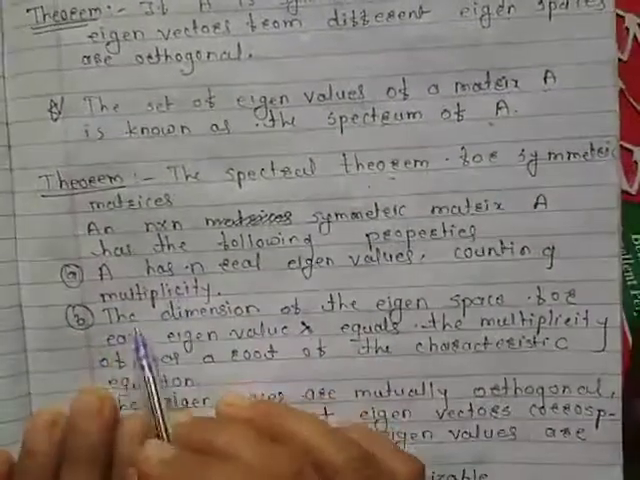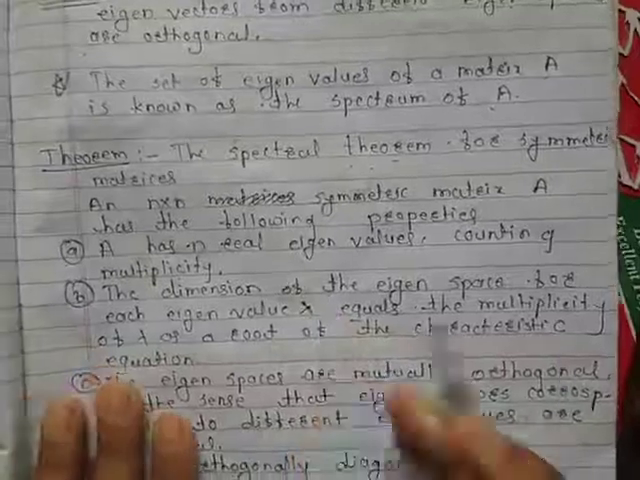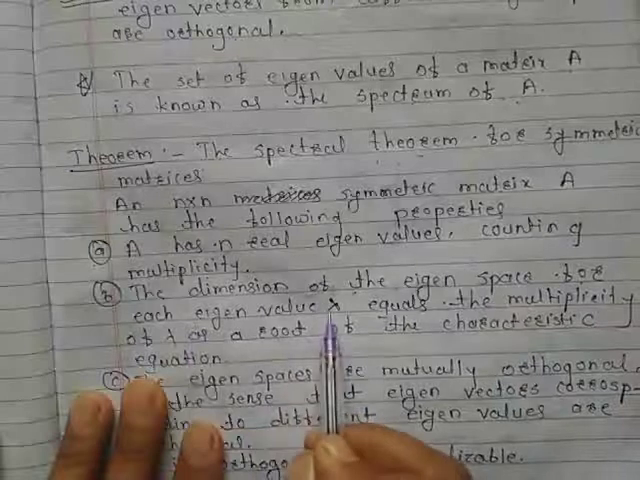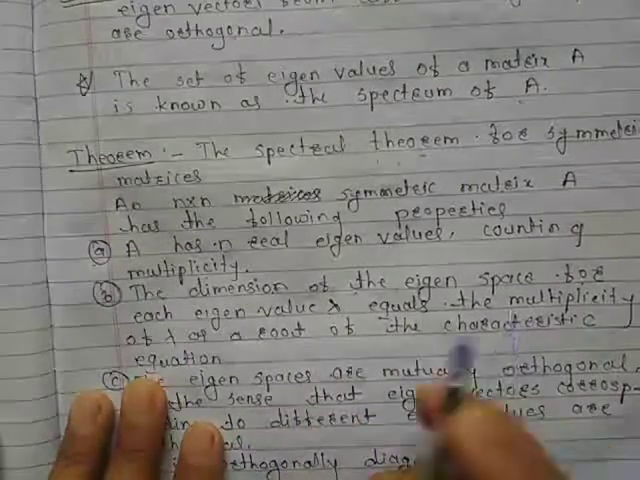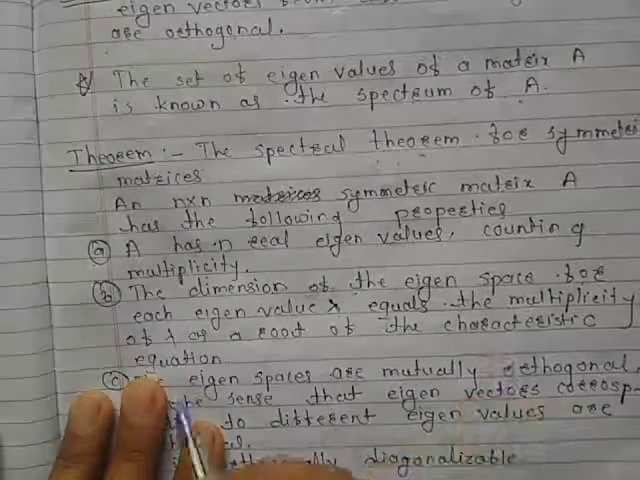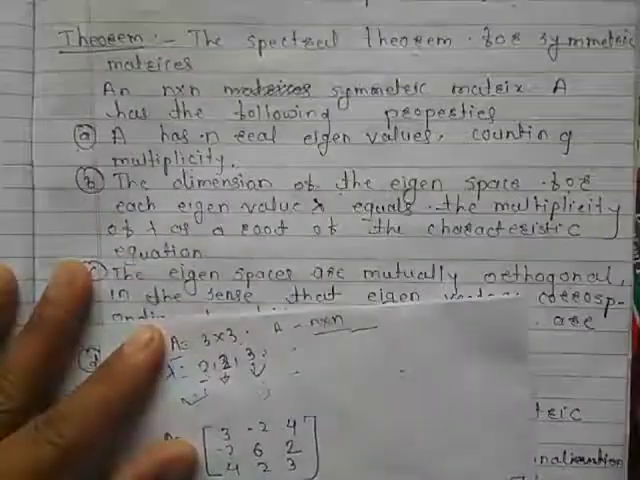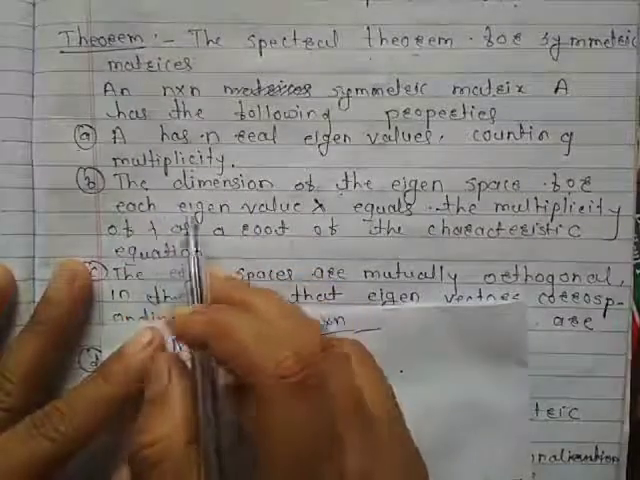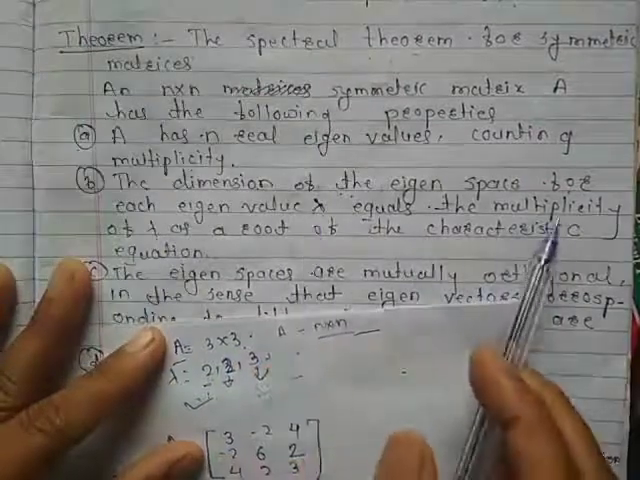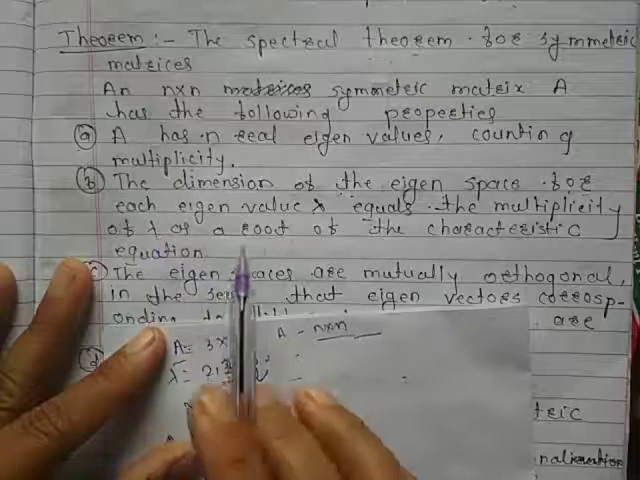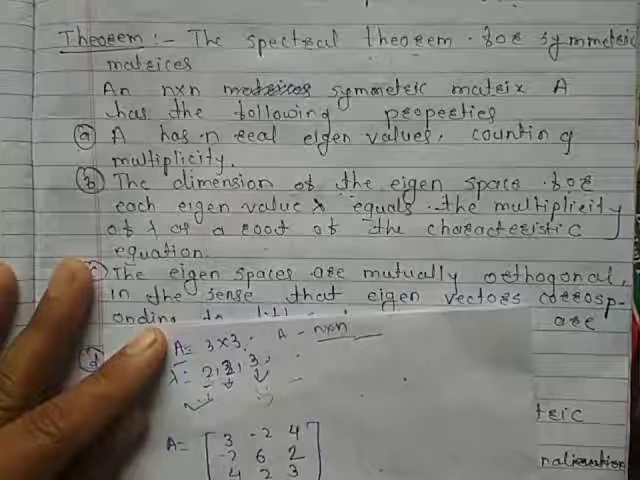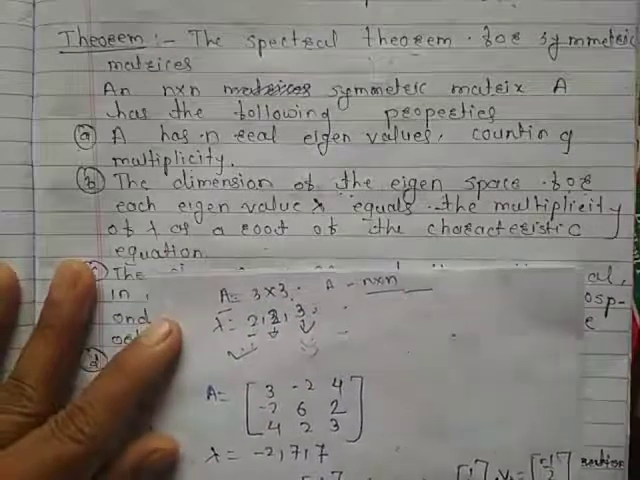Next is the dimension of the eigenspace. The dimension of the eigenspace for each eigenvalue lambda equals the multiplicity of lambda as a root of the characteristic equation. What does this property say? The dimension of the eigenspace for each eigenvalue lambda equals the multiplicity of lambda as a root of the characteristic equation.